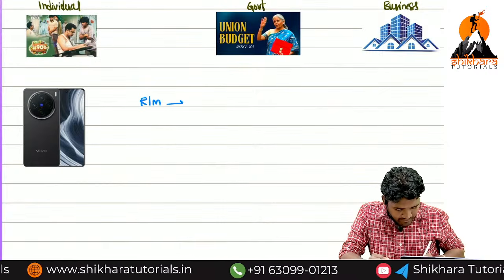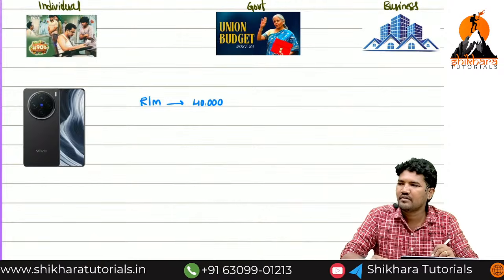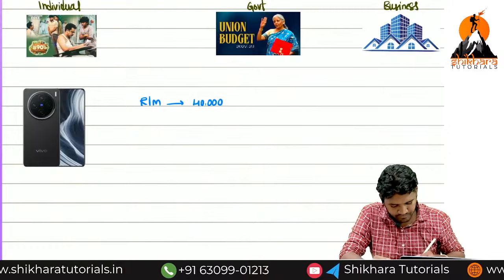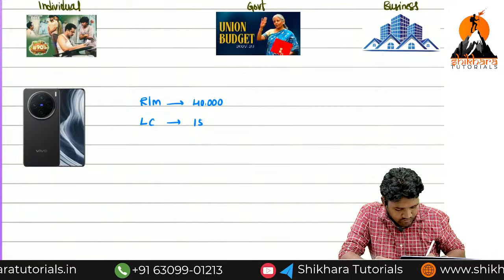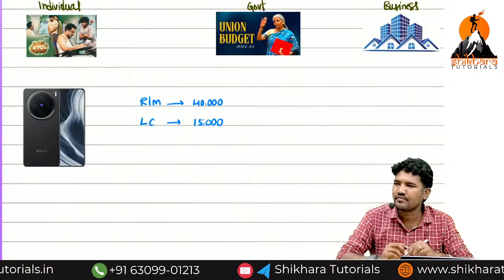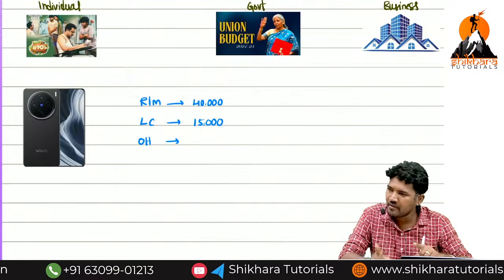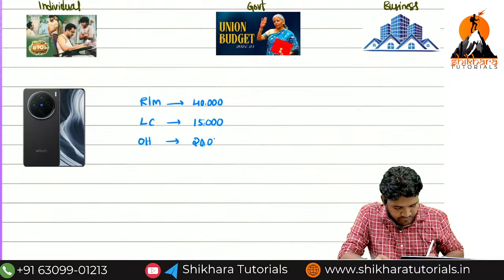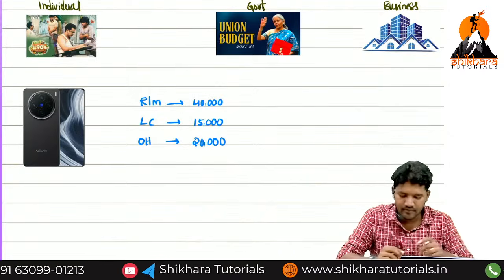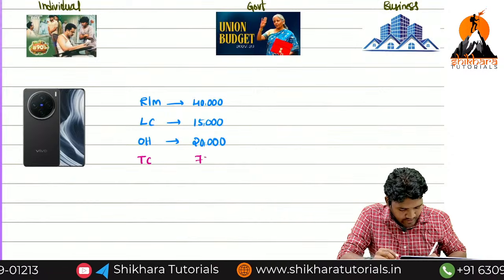raw material planning is how much? 40,000 rupees. Labor cost, 15,000 rupees. Next, overheads. It includes both variable nature as well as fixed nature. 20,000. What about the total cost? The total cost equals 75,000.